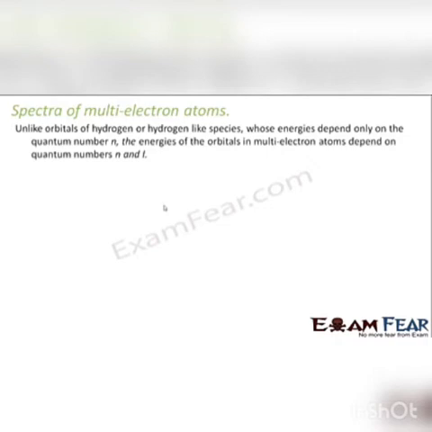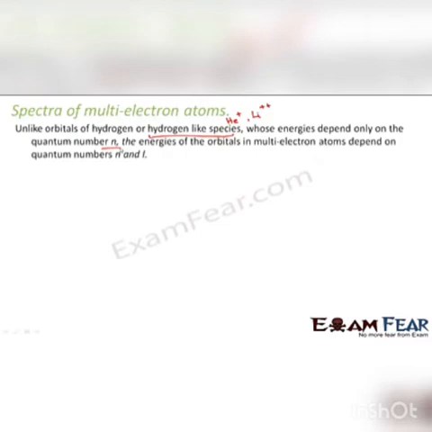Unlike orbitals of hydrogen or hydrogen-like species, what are hydrogen-like species? For example, helium plus or lithium plus plus. These are hydrogen-like species because helium had 2 electrons, but it gave up 1 electron and became a 1 electron atom. So this helium plus, since it has 1 electron, is known as a hydrogen-like species. Similarly, lithium 2 plus, it gave out 2 of its electrons, so now it has 1 electron. So it is known as a hydrogen-like species, whose energies depend only on the quantum number n.